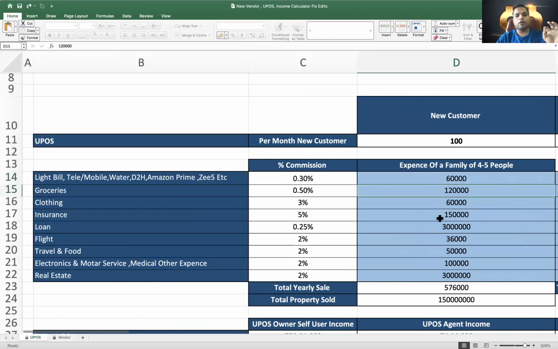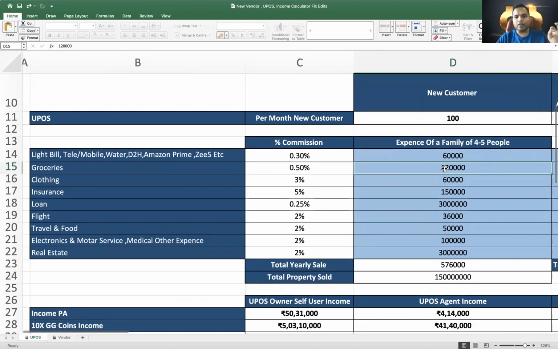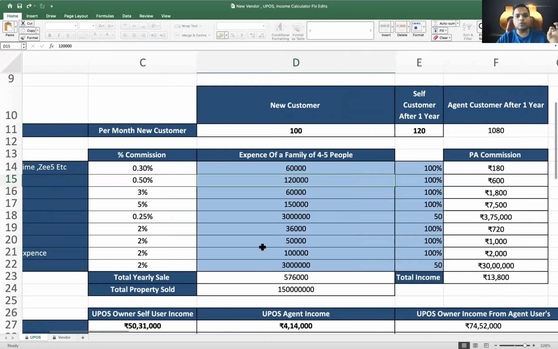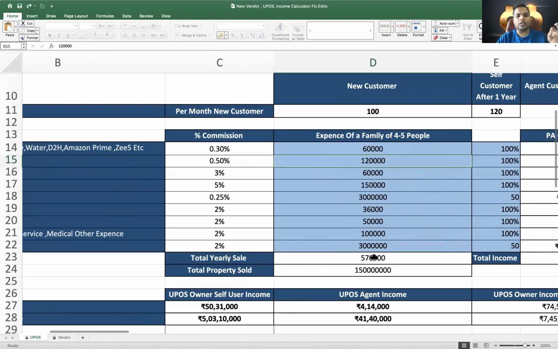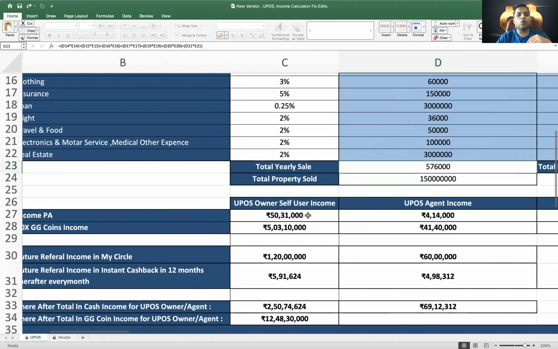Then I have taken in consideration that grocery bill for a family of 4 to 5 people would be almost 1,20,000 per annum. Whatever number you see here is per annum. So same way we have done, and all these blue columns can be customized. You just customize it. But if we have a standard thing, let's assume that a family is spending approximately 5,76,000 and they are using your services, this is what you start to earn post 1 year.